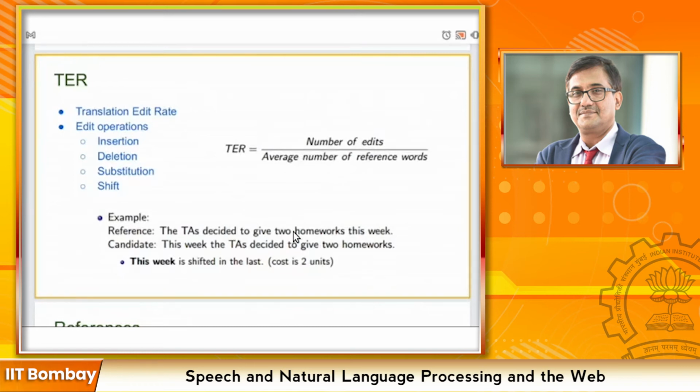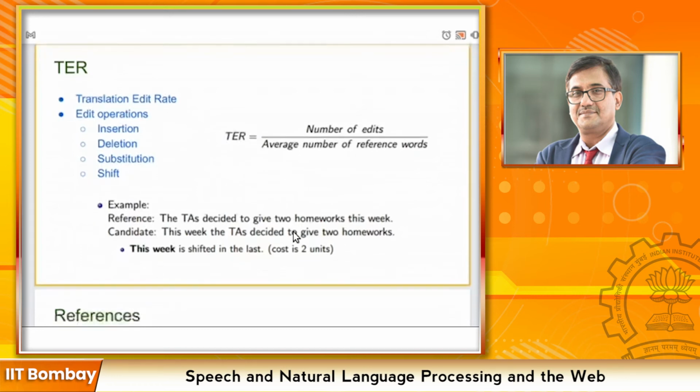From the example, the reference is "The PA decided to give 2 homework this week", and the candidate translation is "This week the PA decided to give 2 homework". We can see that "this week" is shifted in the reference translation, and if we do that edit in the candidate translation, we will get the exact reference translation. So the number of edits required here is 2 units, which will help us in calculating the translation edit rate.